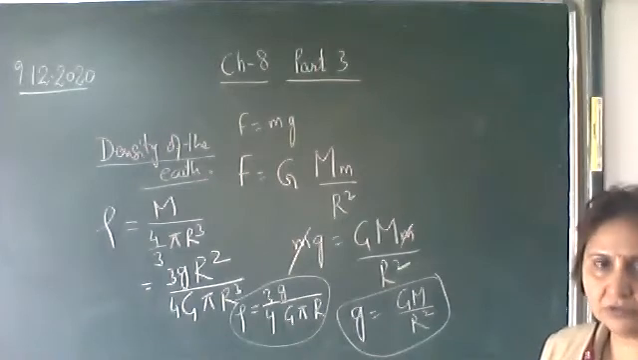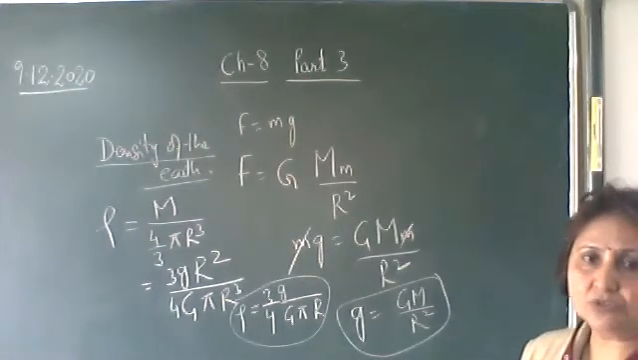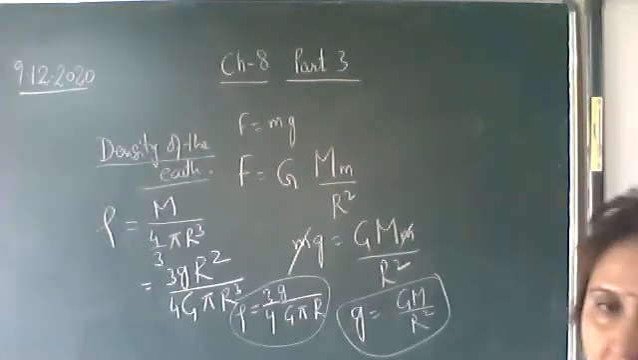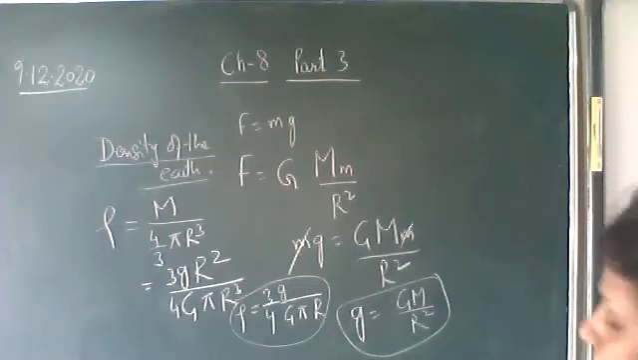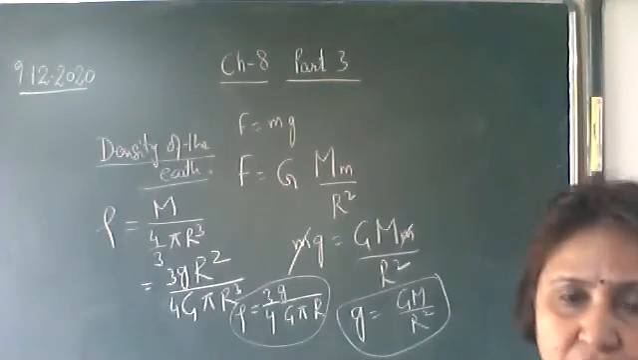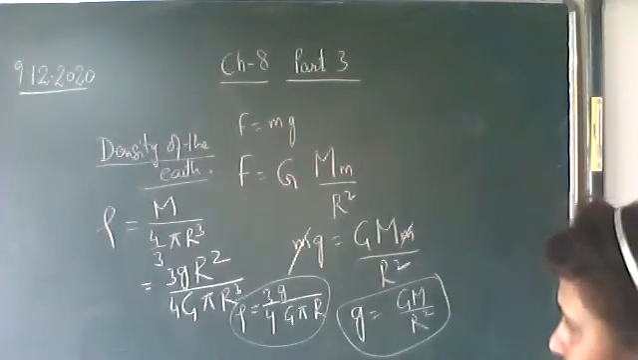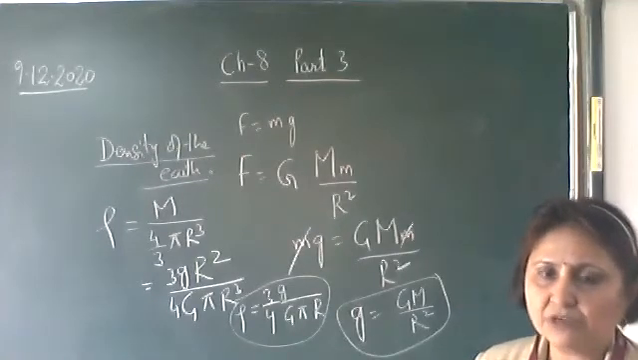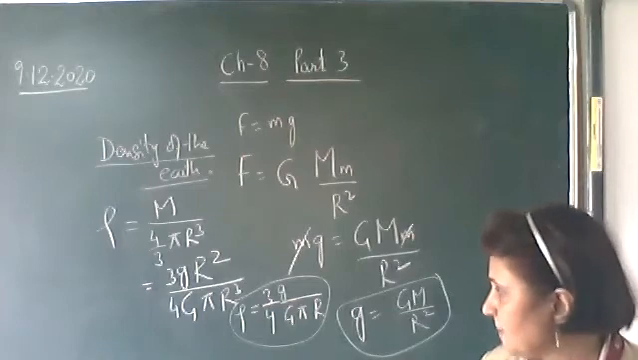So the density of the earth can be measured by this formula on substituting the values. Capital G is constant, pi is constant, radius of the earth is constant. So using this formula, that is substituting the values, we can find the density of the earth.